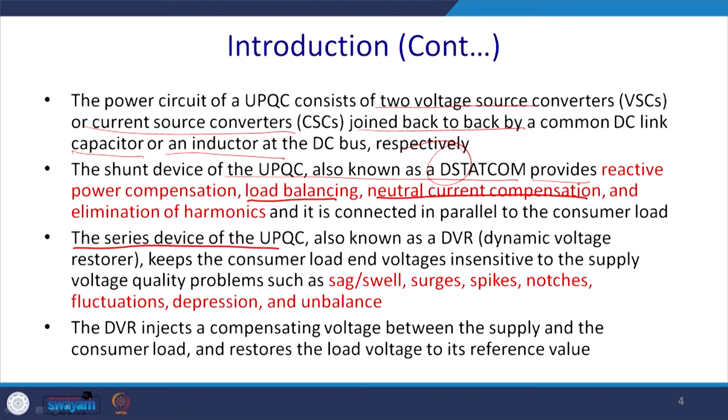It keeps the consumer loads and the voltage-sensitive ends protected from the voltage supply problems, and it gives quality voltage to the consumers. So it mitigates sags, swells, surges, spikes, notches, fluctuations, and depression. Depression is a long-time sag. We have already discussed the definitions in our previous classes. It also mitigates the unbalance of the voltages coming from the source end.